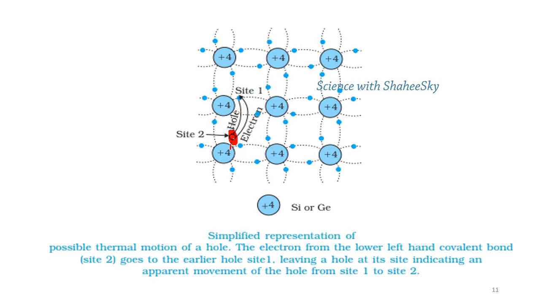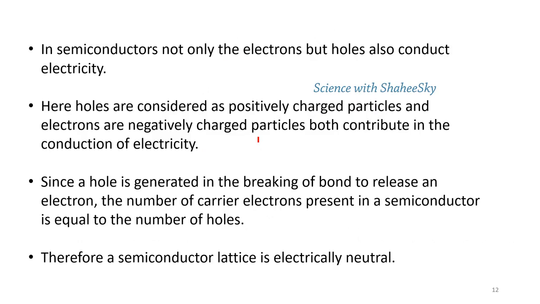However, this occurs frequently even at the room temperature. At the room temperature, they have the free electrons and holes. These are freely moving. These freely moving free electrons and holes can carry the electric current throughout the material. In semiconductors, not only the electrons but holes also conduct electricity. But in the electrical devices, as in the copper wire, electrons only conduct electricity. Here, holes are considered as a positively charged particle and electrons are considered as a negatively charged particle.